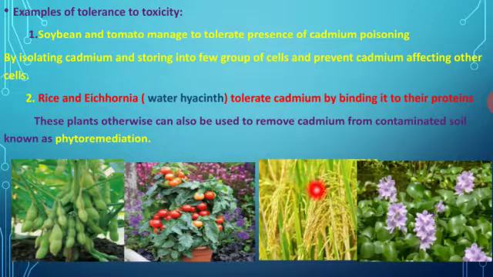The same happens in rice as well as Eichornia. This is the Eichornia plant. Eichornia as well as rice bind the cadmium with their proteins. By this, it reduces or tolerates the toxicity in the soil.